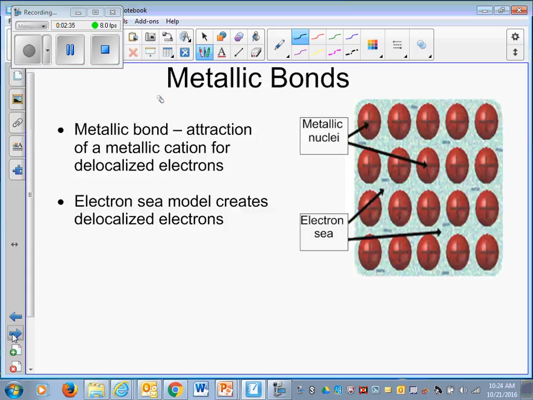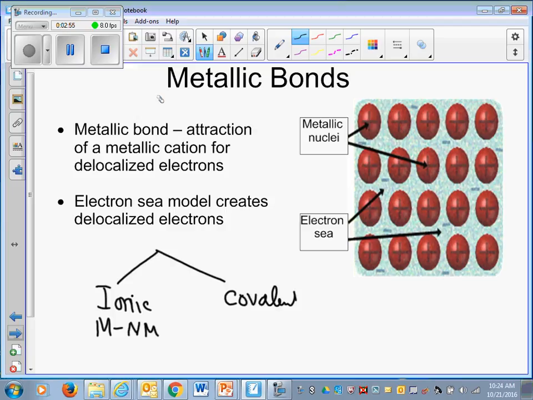Then we can talk about metallic bonds. Well, of course, the name specifies this is the bonds between metals, how metals are holding each other together. Because ionic bond, we have learned about ionic, which is what? Metals and non-metals. We have learned about covalent, which is what? Non-metals and non-metals. So this is what you have learned to this day. The third type today is the metallic bonds.